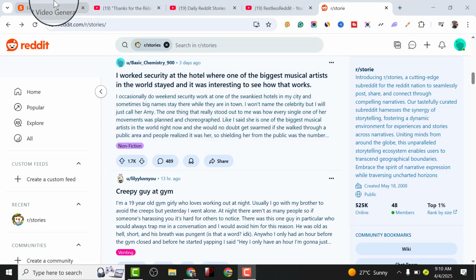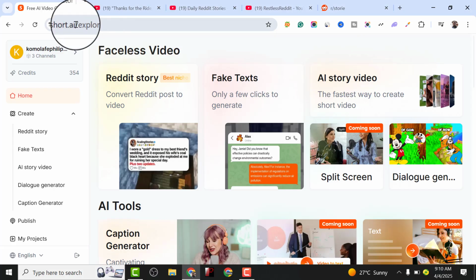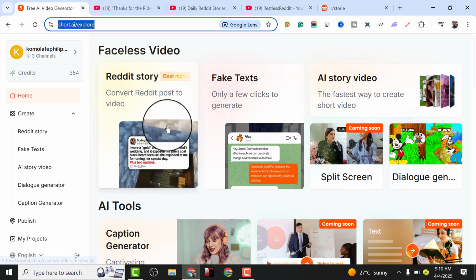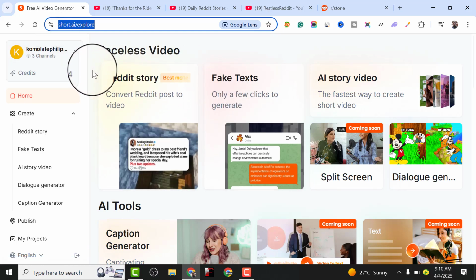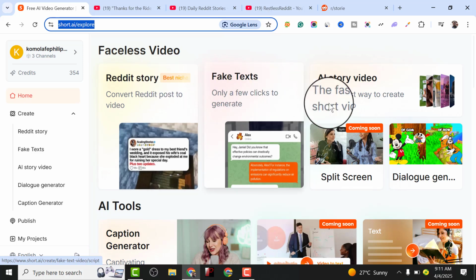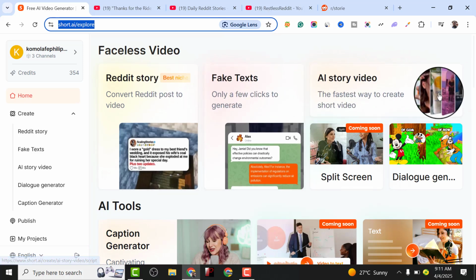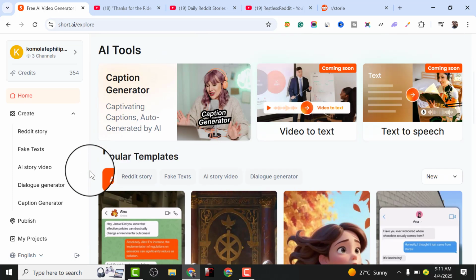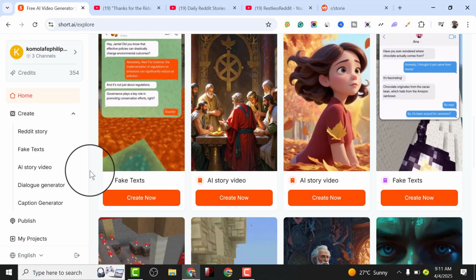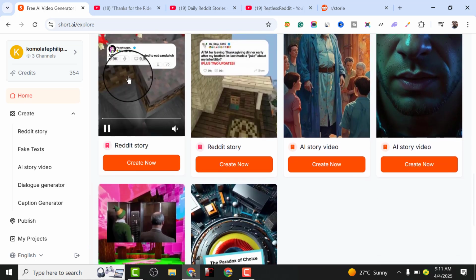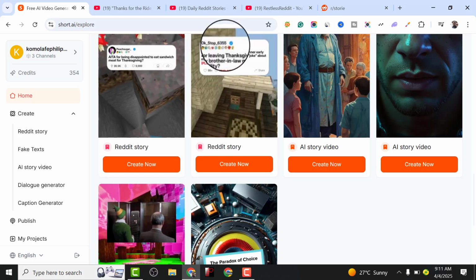We are going to use this AI tool, which is called Short.ai. You can actually sign up for this AI tool and test it. They have a lot of videos you can actually do. You can do Reddit story, you can do fake text video, you can do AI story video. So it depends on your niche or the video you actually want to do. Over here we have some popular videos they can actually do. We have Reddit story, and this is the format. We have another one which is this format.